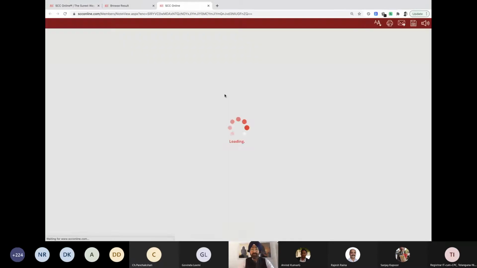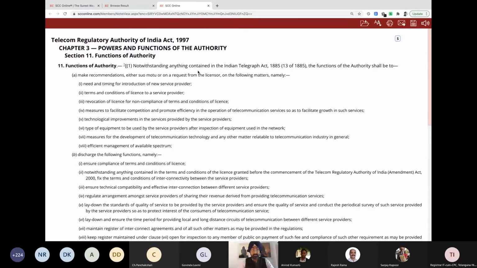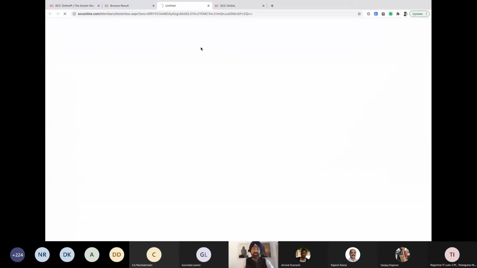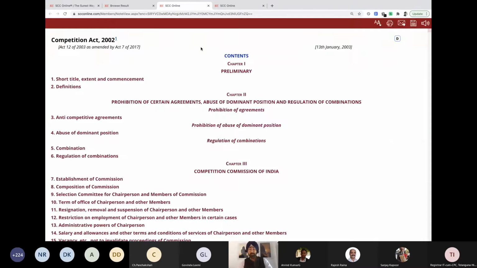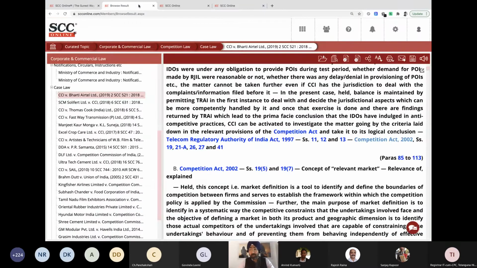Section 11 of that particular act will open up over here. There we have it. If I click on the entire, let's say, Competition Act, the entire Competition Act will open up. And this is not a feature only in browse. This is a feature in the entire software. However you open the judgment, you will have the same layout. So what we are learning right now in this example will prevail in the coming examples as well. So we are building up step by step.